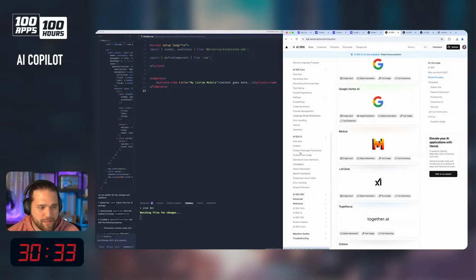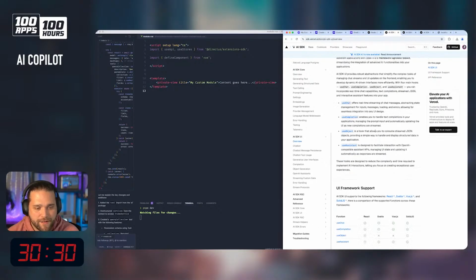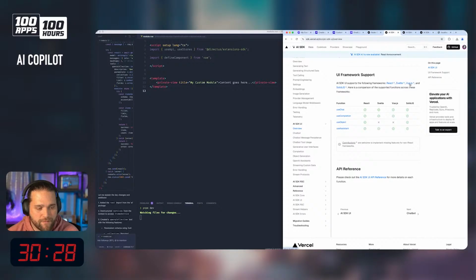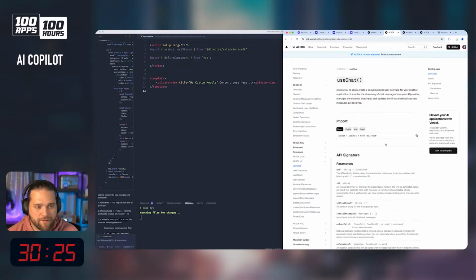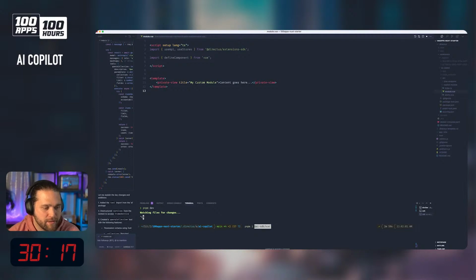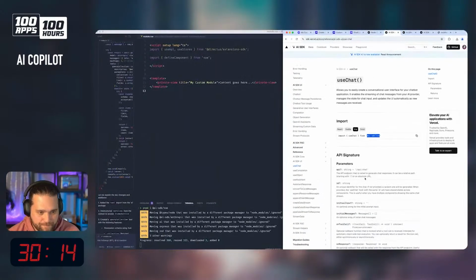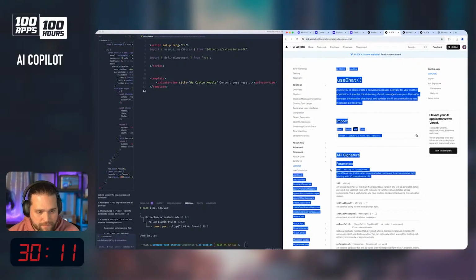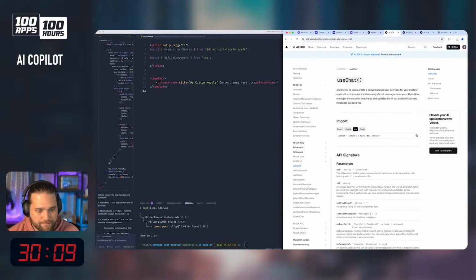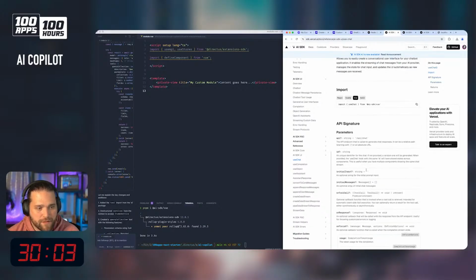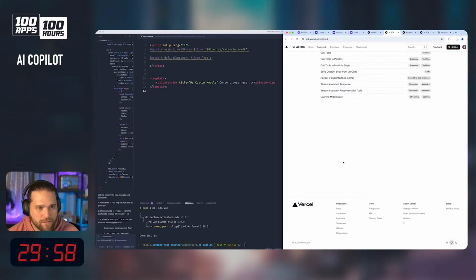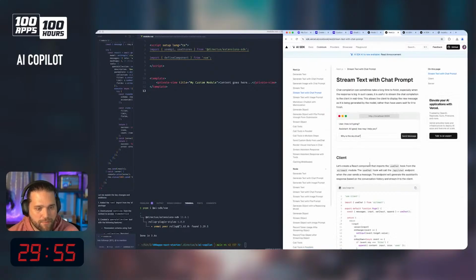So let's go here to SDK UI, right? They do have support for like Vue.js. I see that here, this use chat function. We're going to need that AI SDK Vue. So we might as well go ahead and install that as well. AI SDK Vue. Okay. There's the API endpoint, conversational interface. Is there like a simple recipe for this? Stream text with a chat prompt.